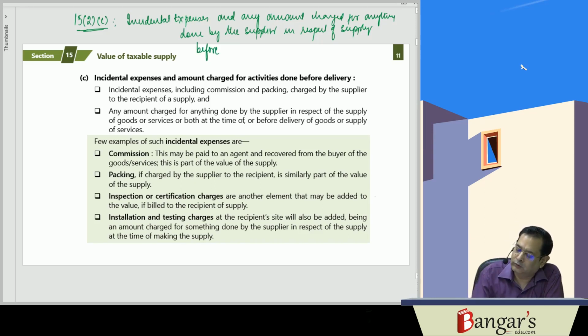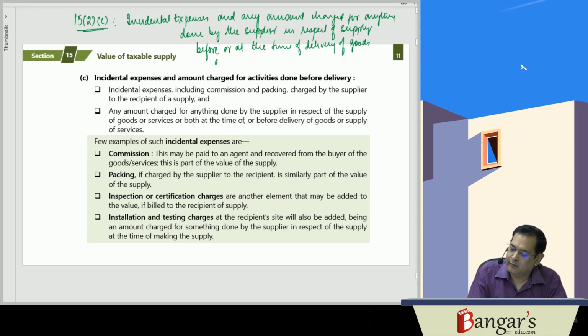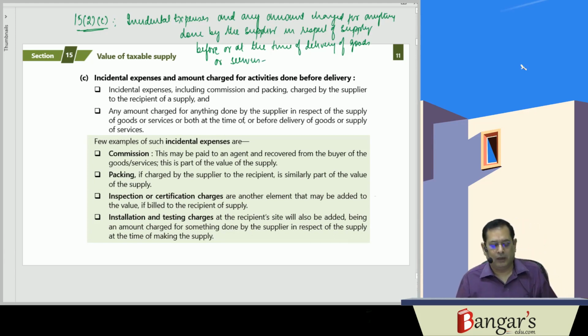Before or at the time of delivery of goods or services, the same shall form the part of the value of taxable supply.